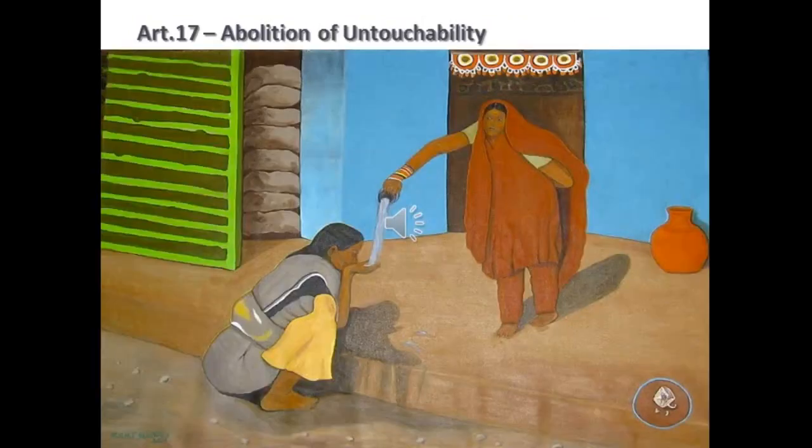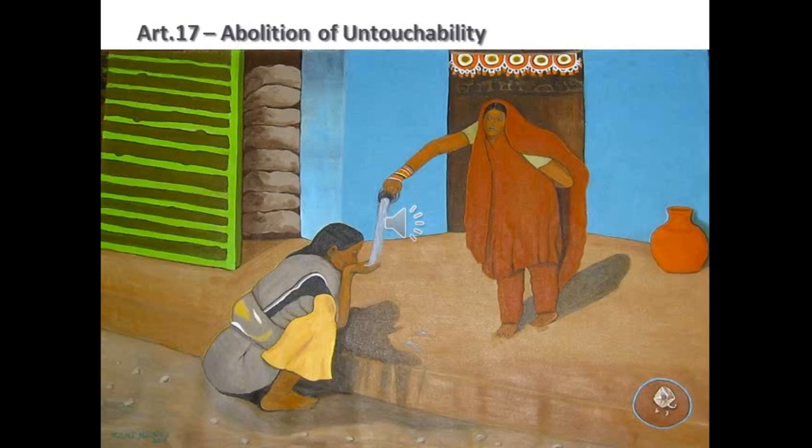Then Article 17, a very important one, abolition of untouchability. Untouchability is a system followed in India where high caste people won't allow or won't have contact with low caste people. That is called untouchability. It is discriminating racially, politically or economically against the depressed class people.